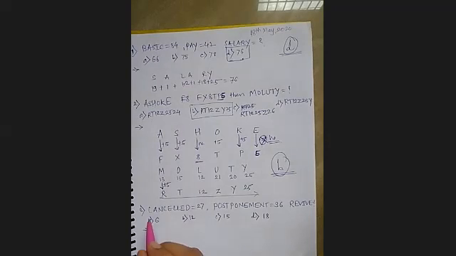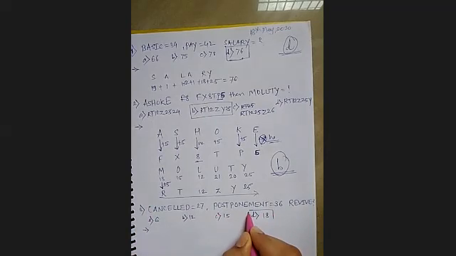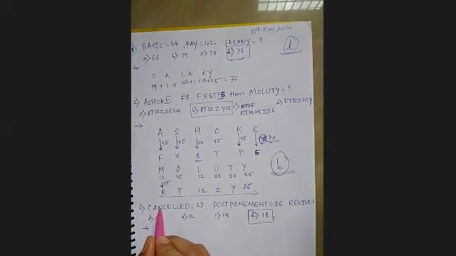Okay, let's see. So cancelled is equal to 27, postponement is equal to 36, and accordingly what could be revive, right? So yes, 18 is the answer, that is option D. Fine. Now see how it is. Cancelled, how many letters are there? 1, 2, 3, 4, 5, 6, 7, 8, 9. So 9 is equal to 27.